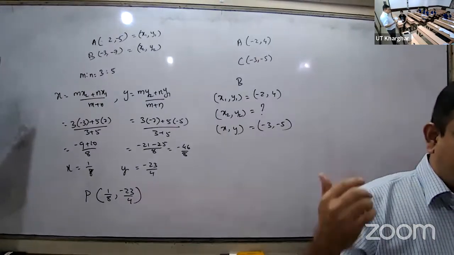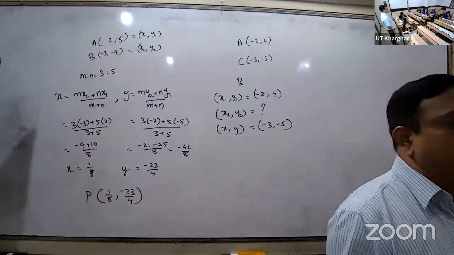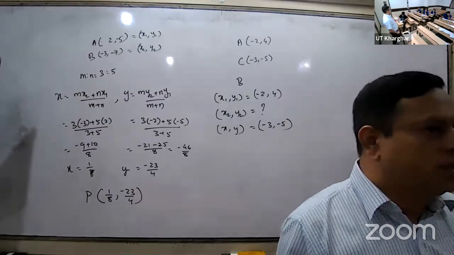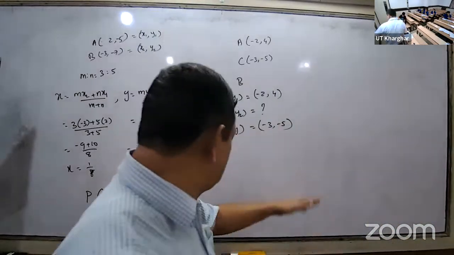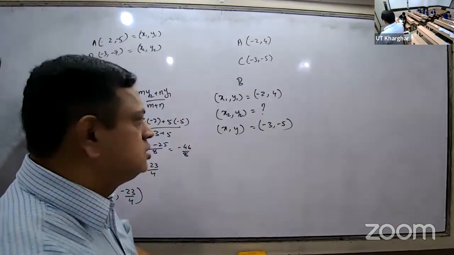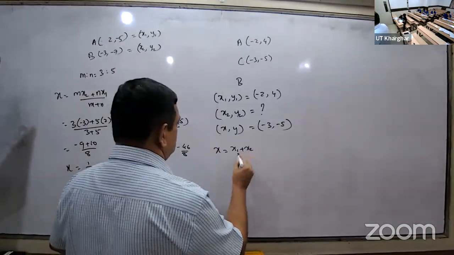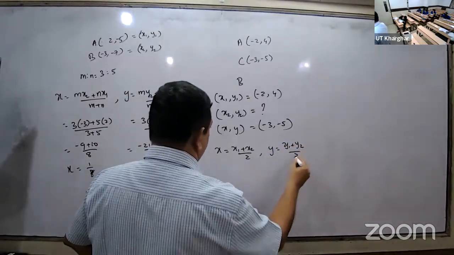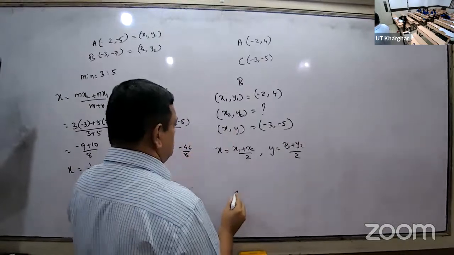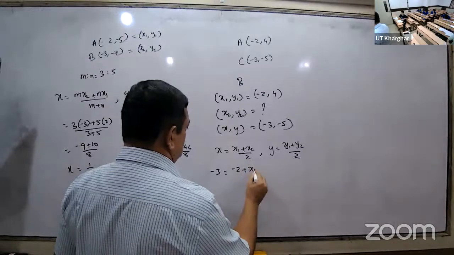Okay, then x is equal to x1 plus x2 by 2, y is equal to y1 plus y2 by 2. It is the midpoint formula. What is x comma y? That is the midpoint. What are x1 y1 and x2 y2? Two endpoints. That means it is a direct application. You will write x equal to x1 plus x2 divided by 2, y is equal to y1 plus y2 divided by 2. Replace whatever values you have. X is minus 3, x1 is minus 2, x2 we don't know, divided by 2.